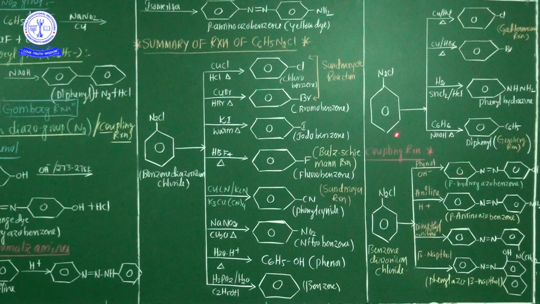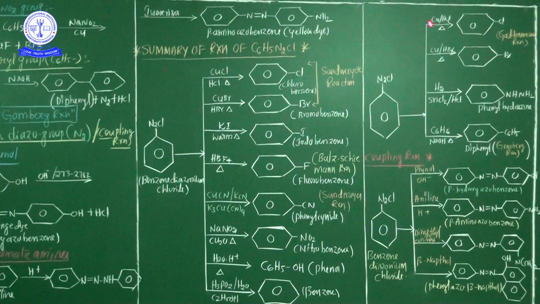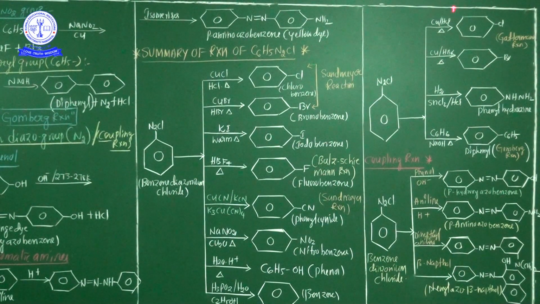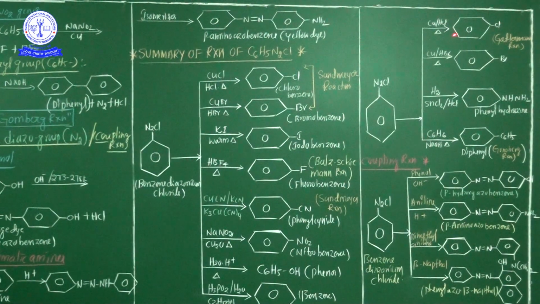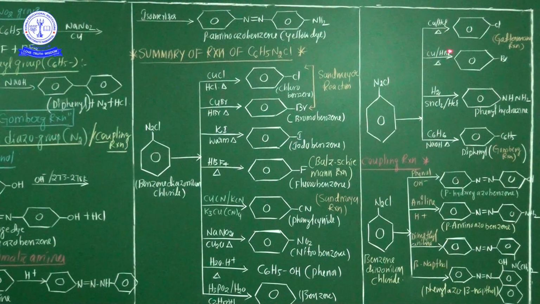Now see here another example. Benzene diazonium chloride treated with CuCl, copper powder and additionally HCl combination. Now what compound is liberated? Chlorobenzene. See, very important my dear students. This chlorobenzene, similarly here copper powder and HBr, this is bromobenzene.